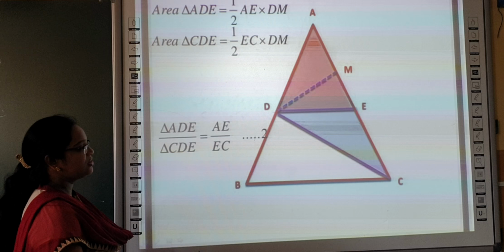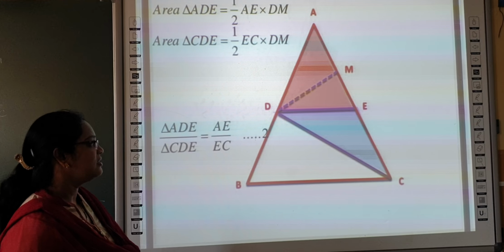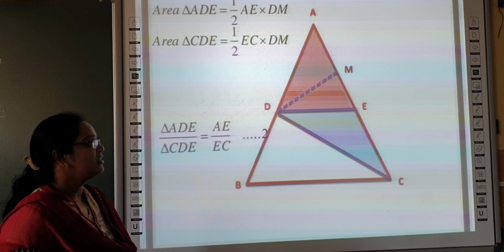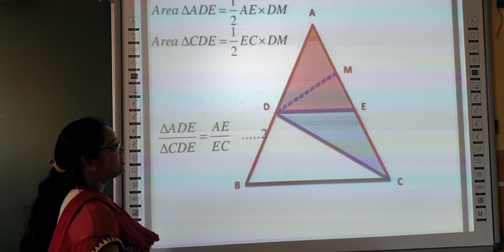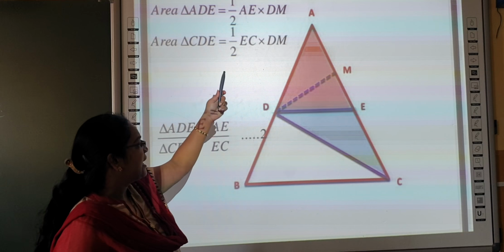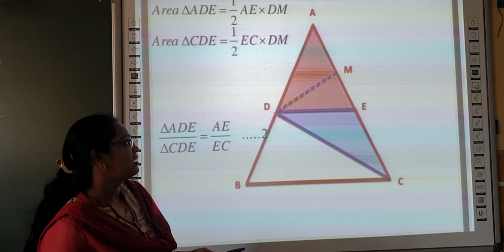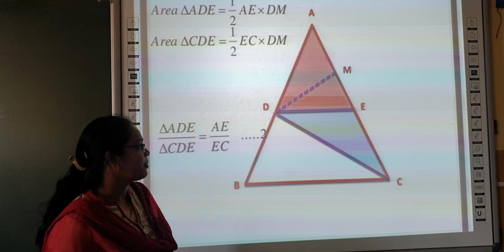Next we will consider the other two triangles: the same triangle ADE, and another one, triangle CDE. In this, using the same half into base into height formula, for triangle ADE we consider AE as the base, then the perpendicular height is DM.